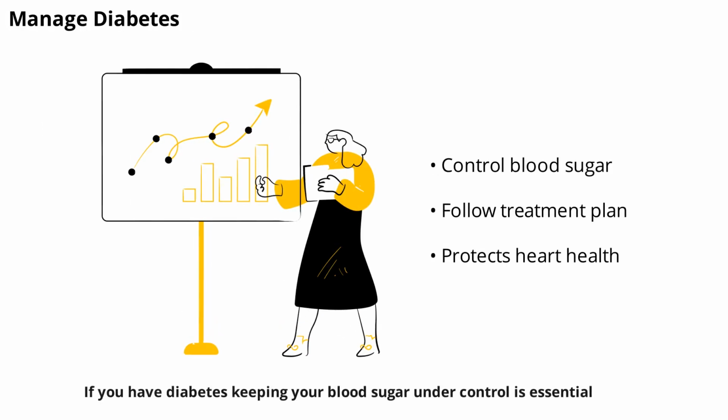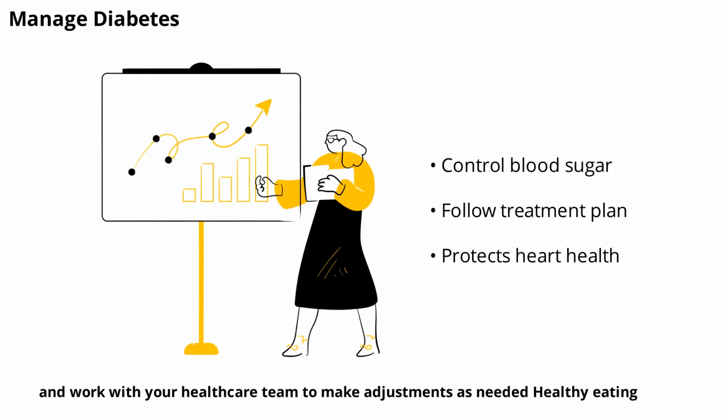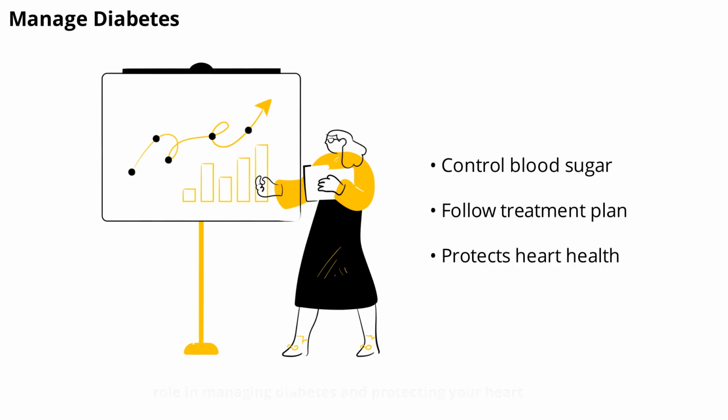If you have diabetes, keeping your blood sugar under control is essential for lowering your risk of coronary artery disease. Follow your treatment plan, monitor your blood sugar regularly, and work with your healthcare team to make adjustments as needed. Healthy eating, regular exercise, and taking medications as prescribed all play a role in managing diabetes and protecting your heart.